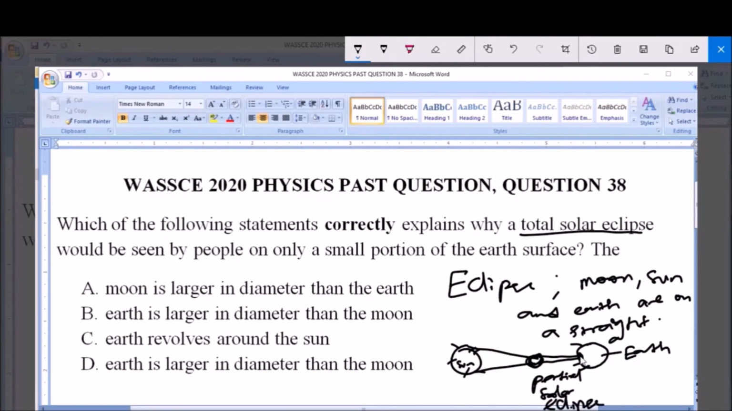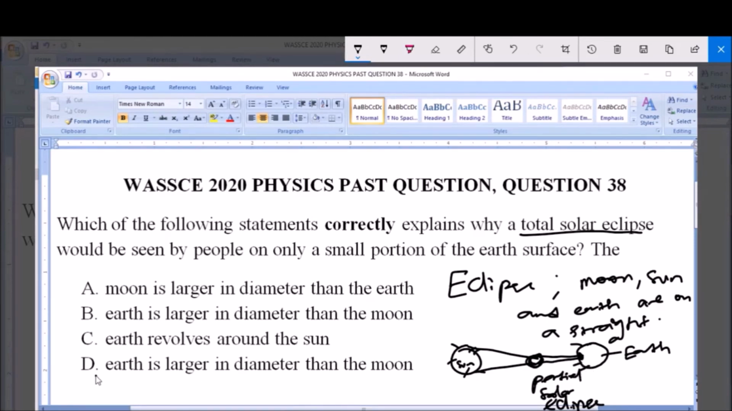But this part here we're experiencing a total solar eclipse. Now the question is asking us why is it that just a small portion of the earth experienced total solar eclipse? Now if you look at it, you notice that the diameter of the moon is smaller compared to the diameter of the earth, and that is why only a small portion of the earth is affected by a total solar eclipse.